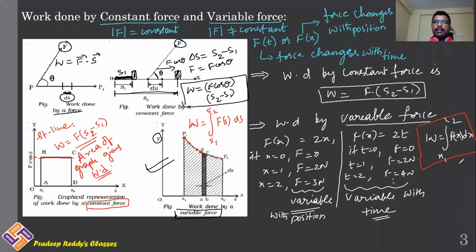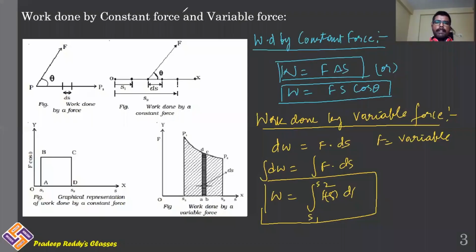If it is work done by a constant force, then we do not have any complications. Force magnitude remains constant and it is in the same direction. Therefore, simply multiplying force with displacement gives you work done. So this is all about work done by constant force and variable force.